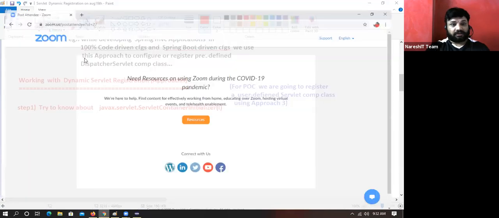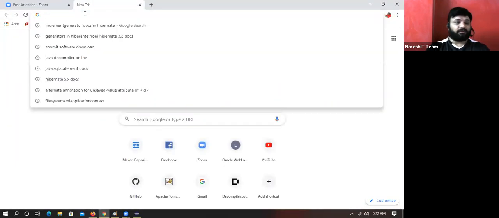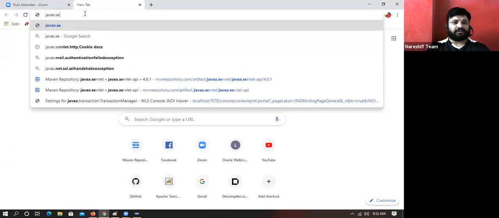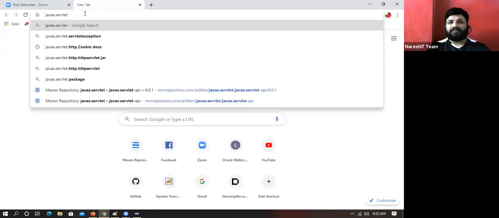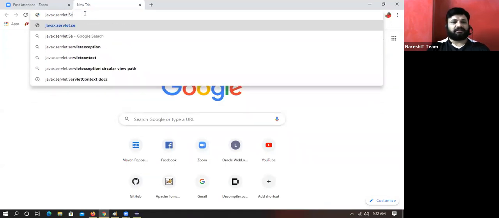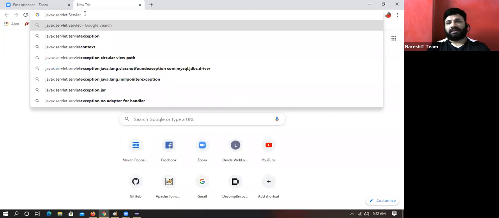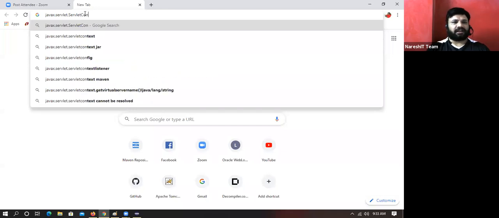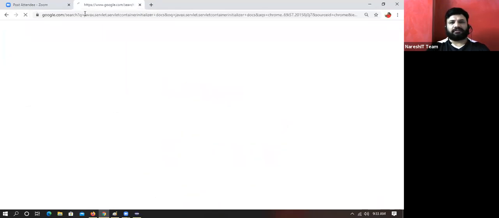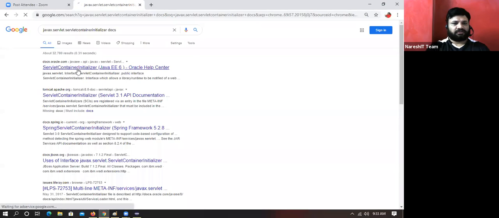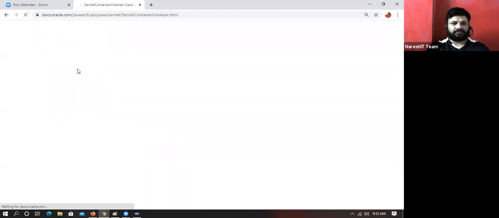Listen, if you want to know about any class or any interface, search javax.servlet.ServletContainerInitializer docs.